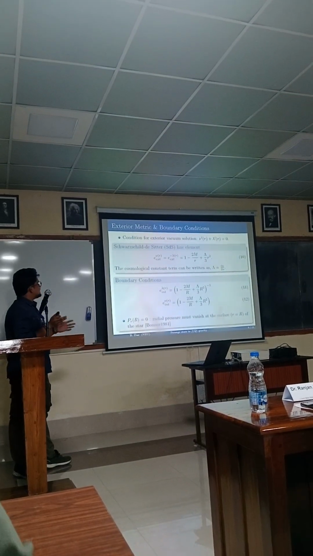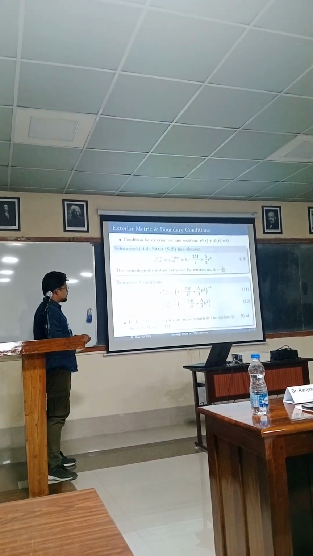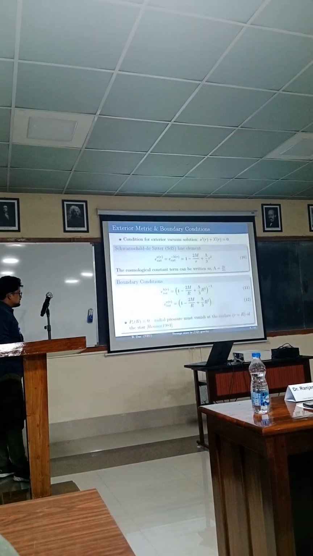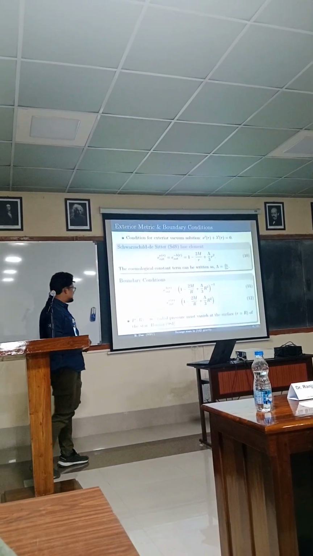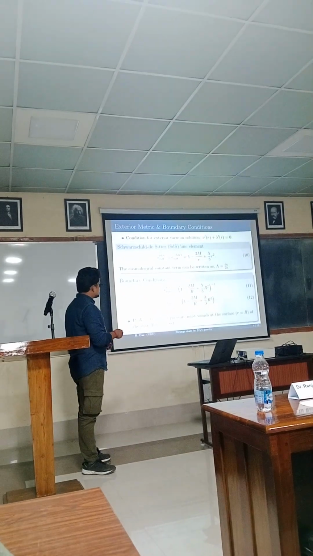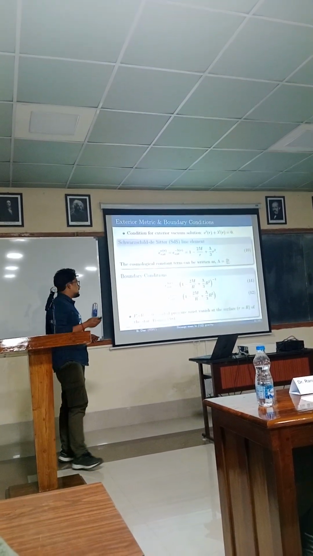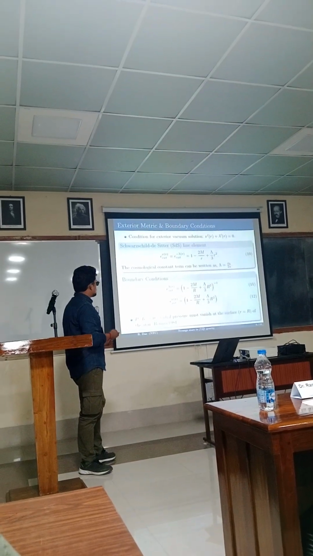Now we match the exterior metric and interior metric at the boundary of the star, where R is the radius of the star. These are the boundary conditions. Additionally, we assume that the radial pressure vanishes at the surface. With these three boundary conditions, we can find the unknown parameters present in the model.